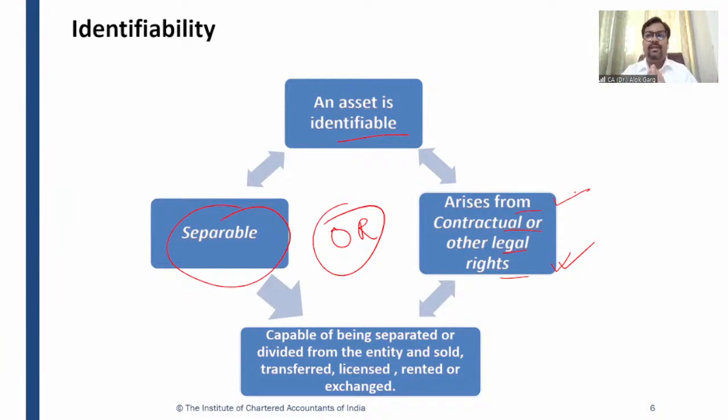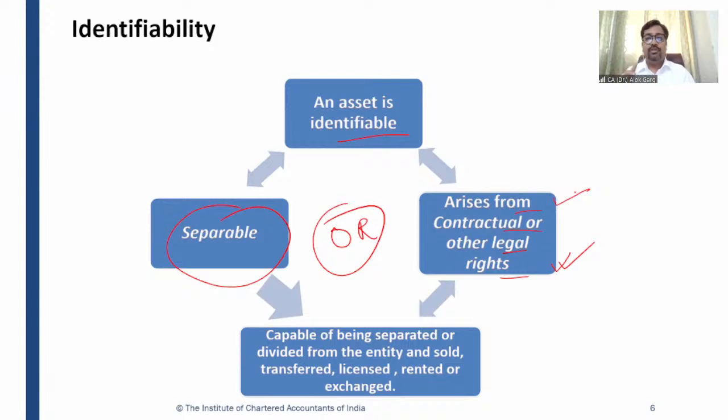So most of the intangible assets, when acquired, carry contractual or other legal rights. Doesn't matter if it is separable or not. If it is actually acquired, they generally carry the contractual or other legal rights, and that is why they are considered as identifiable. So you have to look at the two conditions. It is not and, it is or.